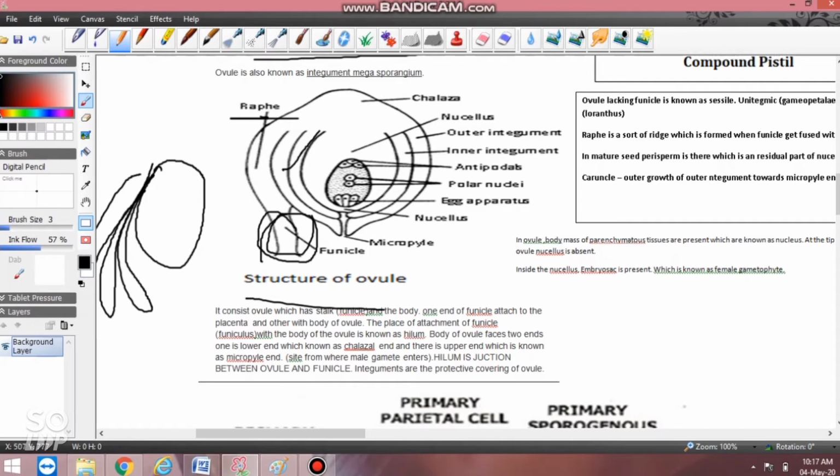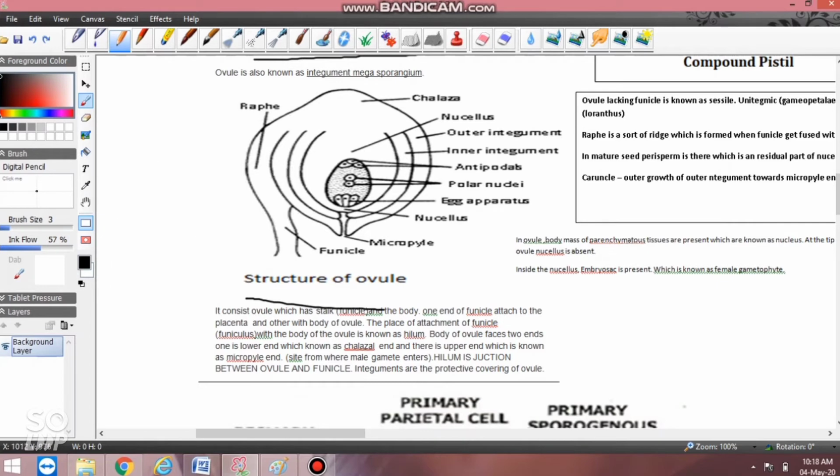Nucellus: see this portion, the embryo sac is there, and this is the integument, right? The rest of the portion, which looks empty, is not empty. It is filled with parenchymatous cells, and this mass of cells is known as nucellus. Okay, this is the egg apparatus or embryo sac. These are the polar nuclei, and I will explain all of these.